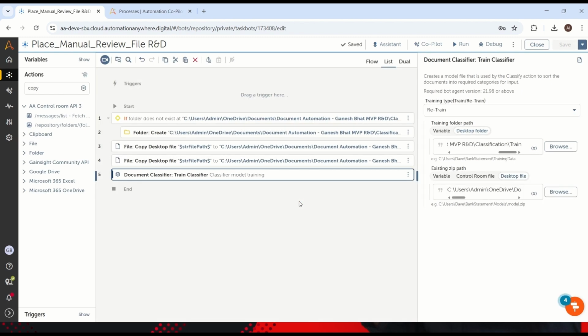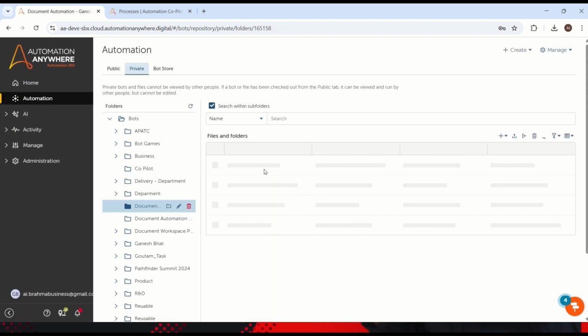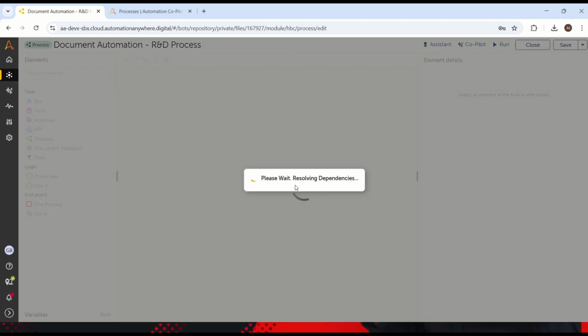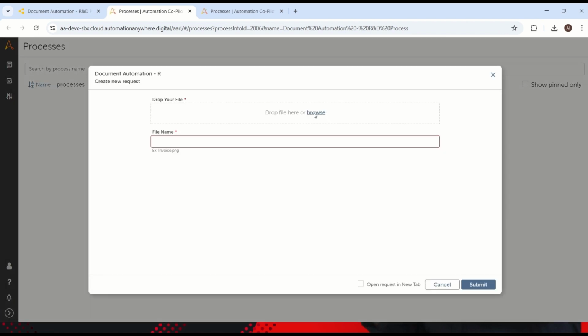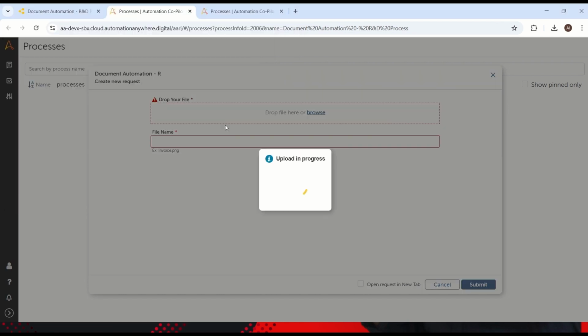That's it. So what we did: copy your latest output file into the particular folder of the train folder. Then you can just retrain your classifier. That's it. So now let's run the bot again. The first time, we have just implemented this. Just consider today we are getting a new fresh file in the invoice type, and that is not yet trained. But what will happen next time? Now we are retraining our particular model, so that next time whenever you upload the same file or a different file with the same type, the bot will understand, okay, this is invoice.